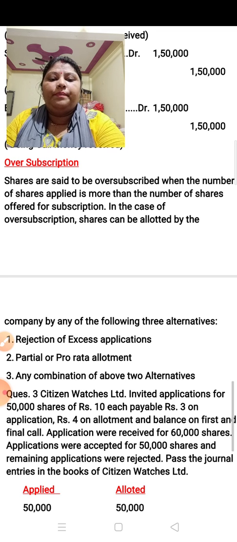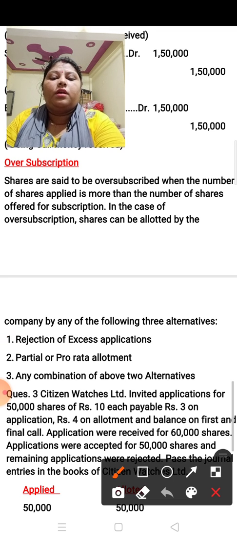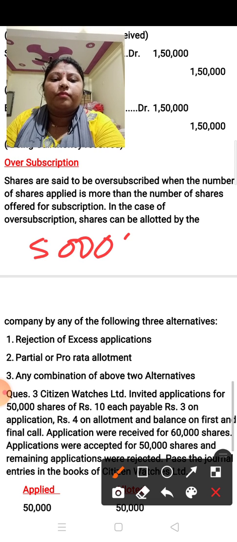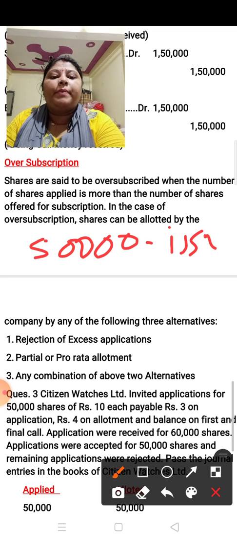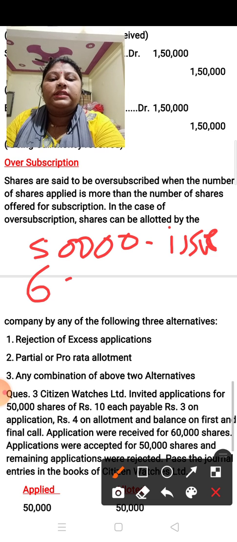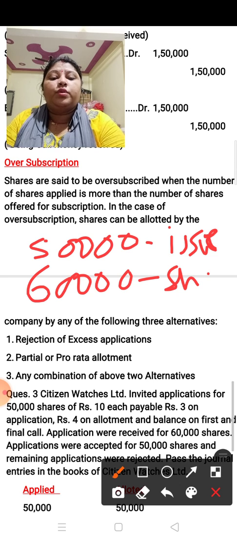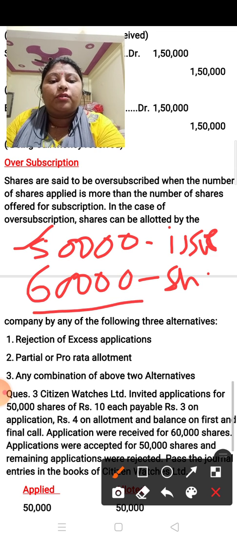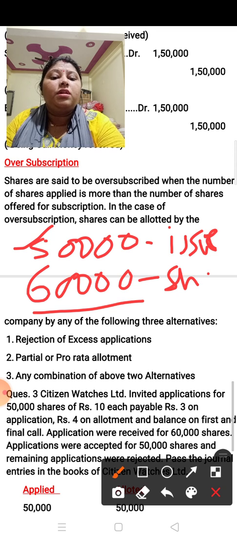For example, if the number of issued shares is 50,000, but the public applied for 60,000 shares, it means the company has issued 50,000 shares, but the public has applied for 60,000.